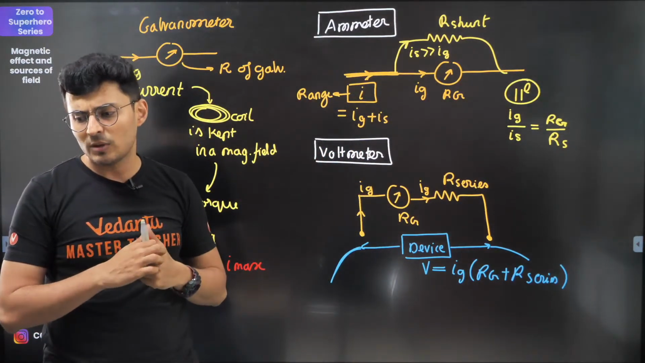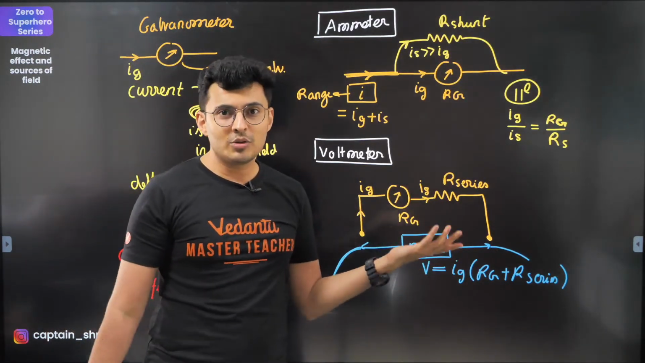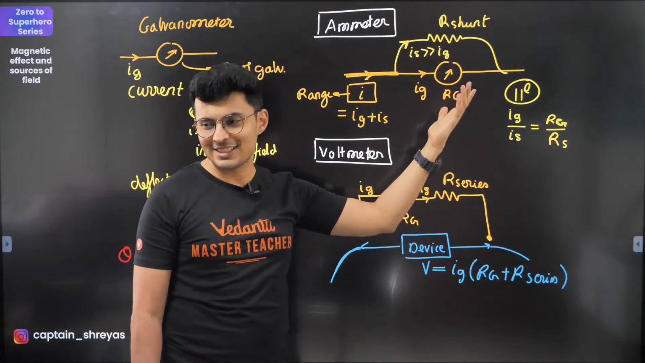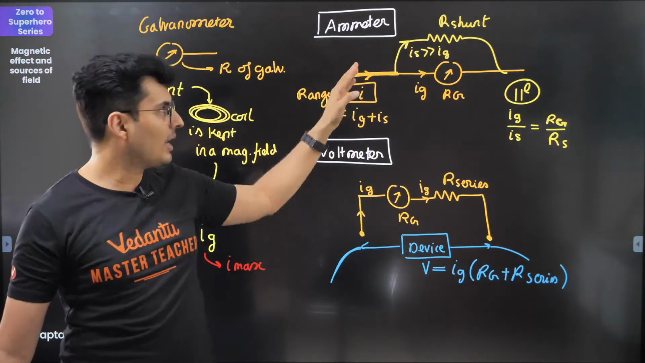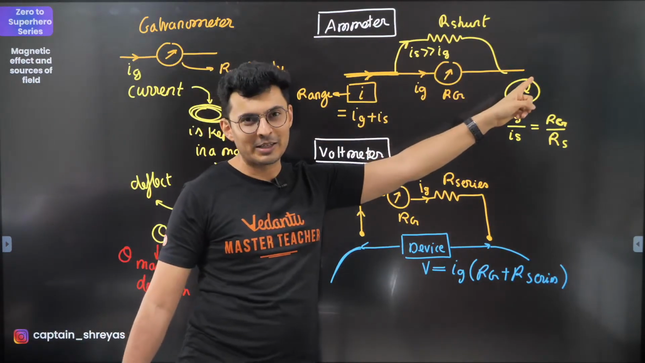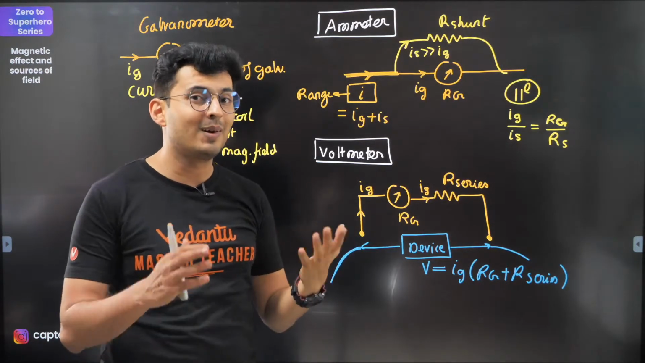Is shunt resistance always small? Ideally, yes, but in JEE Advanced, you never know, they can just say this is more. So that will be a very bad ammeter, obviously. So a good ammeter should have very small shunt resistance because a lot of current should go over here. Okay. Oh, by the way, what's the ideal resistance of an ammeter?